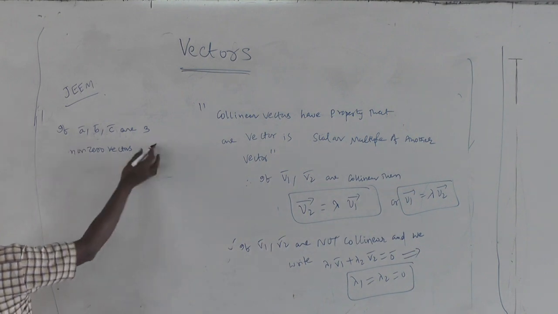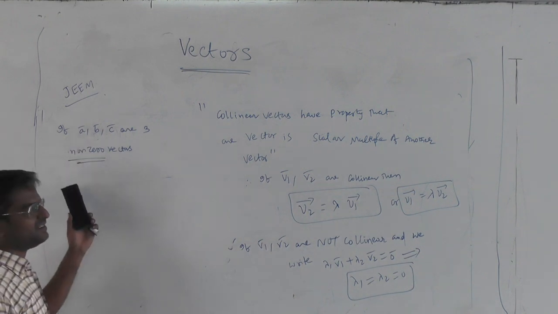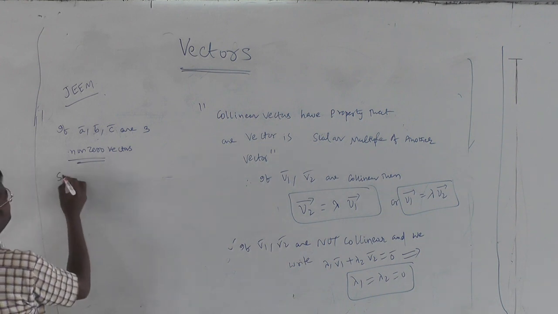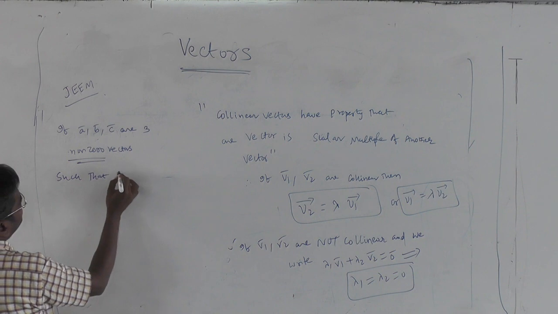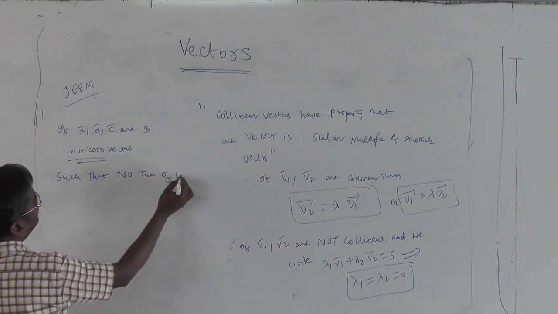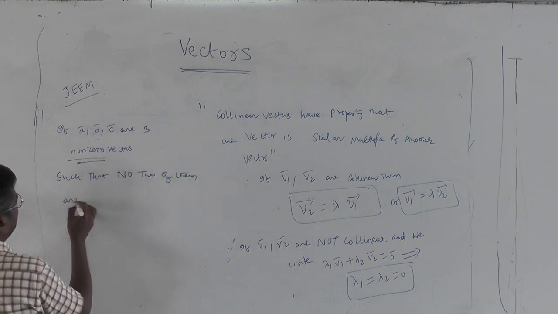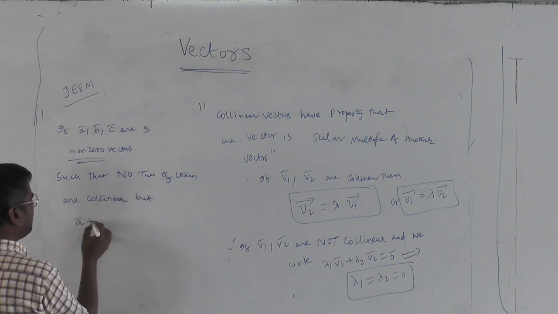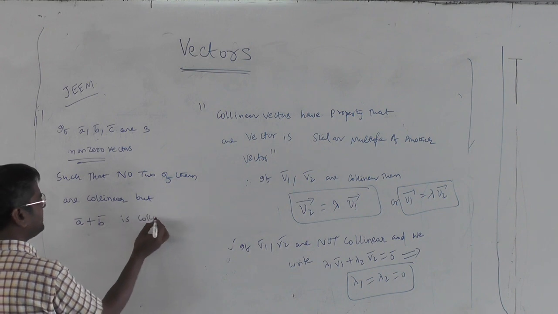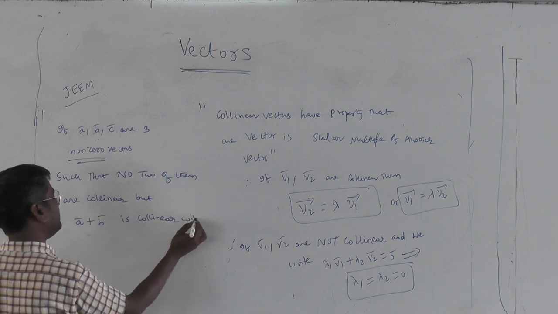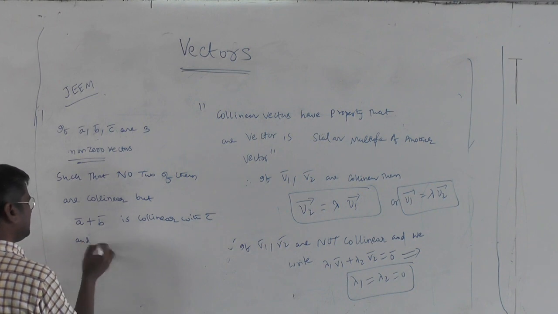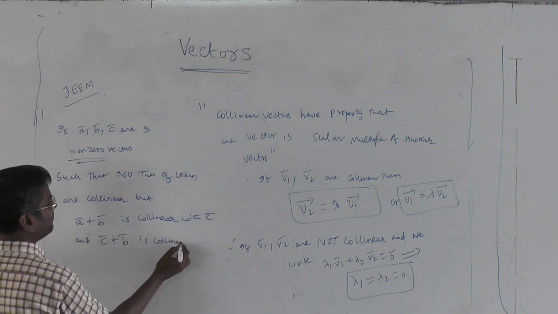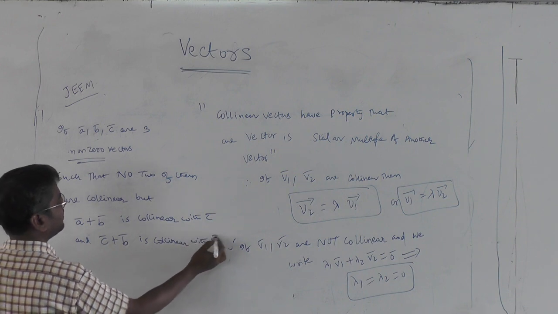So if A, B, C are three non-zero vectors, to eliminate all this nonsense, they usually say that they are non-zero vectors, such that no two of them are collinear, but A bar plus B bar is collinear with C bar, and C bar plus, for example, B bar is collinear with A bar.